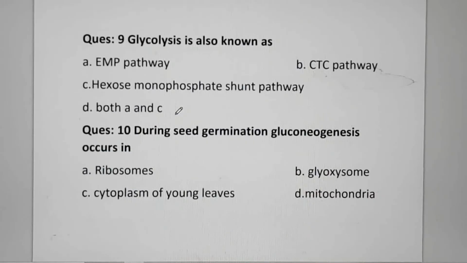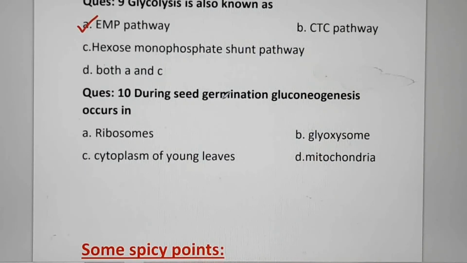Next question. Glycolysis is also known as A. EMP pathway, B. CTC pathway, C. hexose monophosphate shunt pathway, or D. both A and C. Correct answer will be EMP pathway. Why? Because of its discoverers. Their names are Embden, Meyerhof and Parnas.